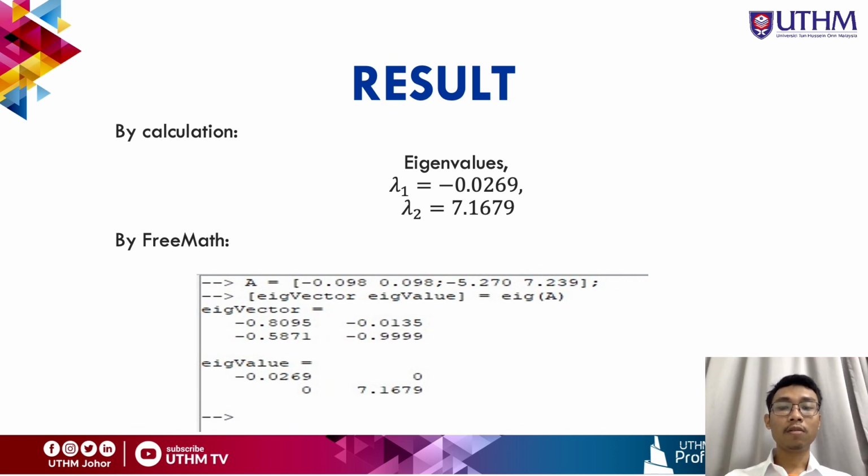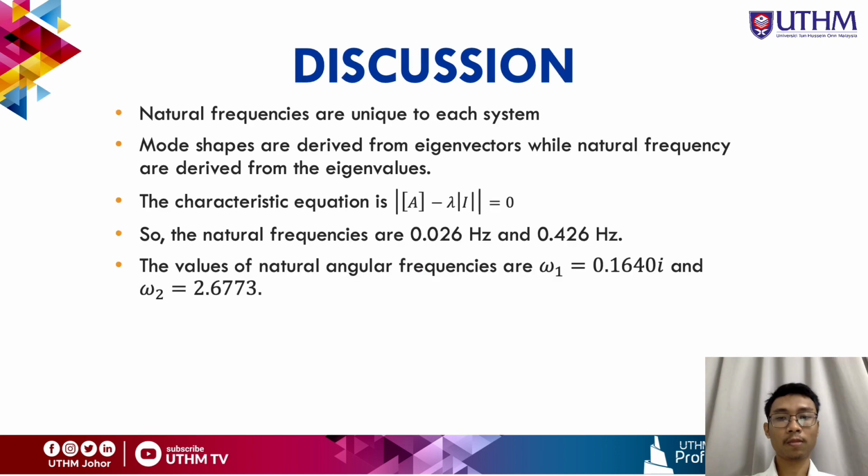Today I will present the results and discussion. As for the results, there are two answers that we obtained, one from calculation and another from pre-math. As for calculation, the eigenvalues that we got are negative 0.0269 and 7.1679. As for pre-math, the answer obtained is the same as the answer that we got from the calculation. And now, I will present the discussion.